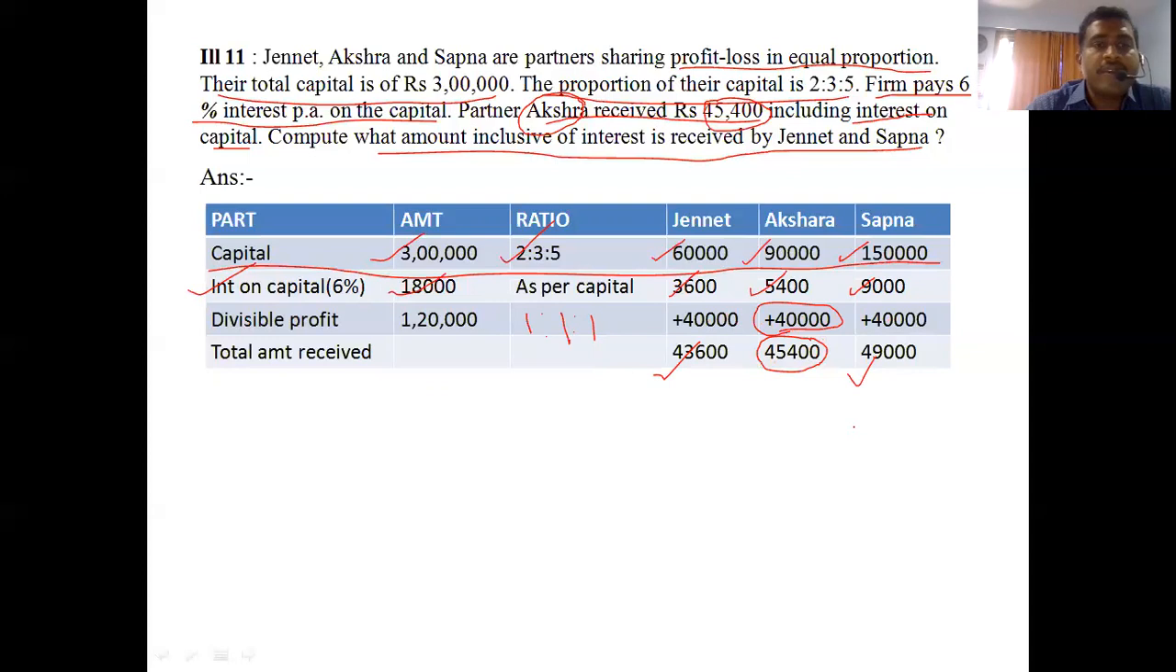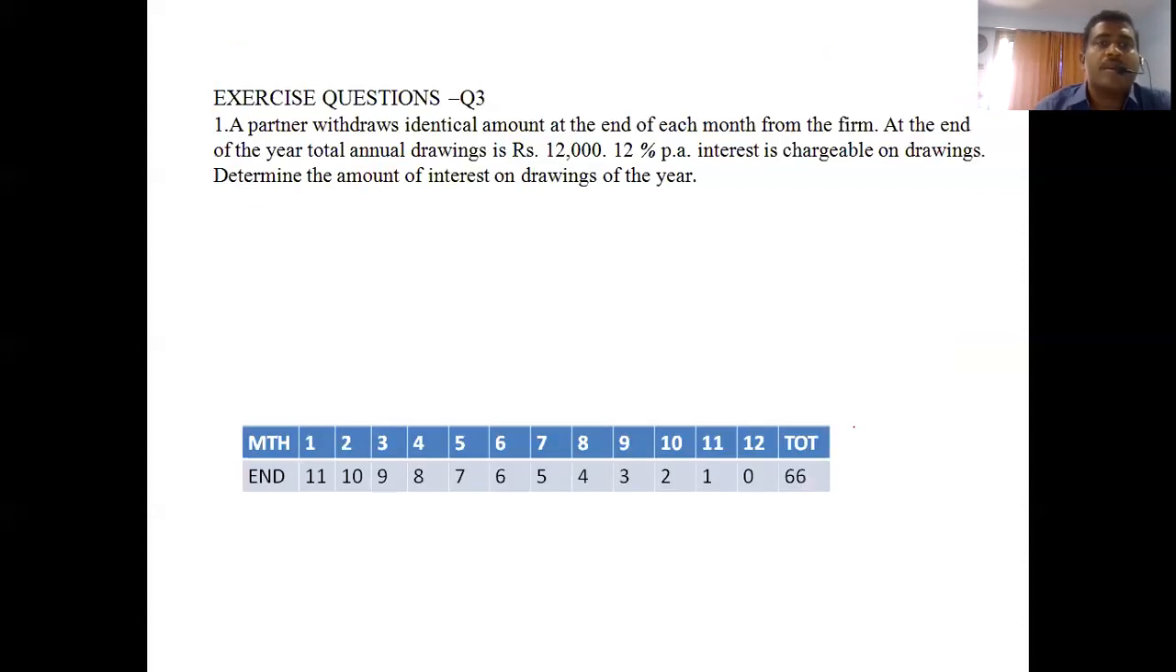So friends, here we complete the illustration topic. Now I am going to the exercise questions. An exercise question is just a revision only. So in the exercise, you can see question number 3, first question. Theory I will discuss later, right?